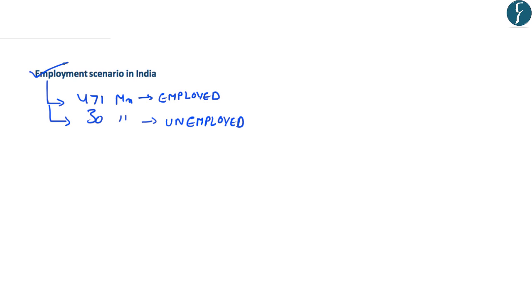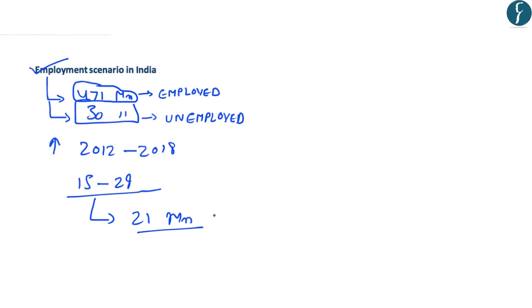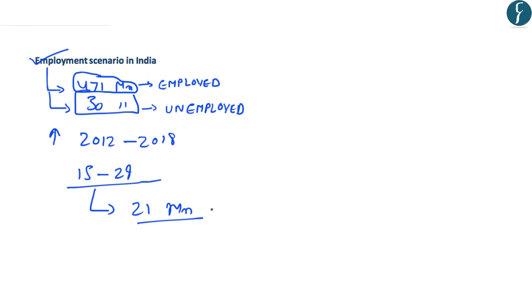According to various surveys and estimates, about 471 million people are employed in India while the unemployment stands at about 30 million people. And according to the author, the unemployment in India has actually increased after the year 2012 till the year 2018. As far as the age group which is facing the major problem of unemployment, it lies within the age group of 15 to 29. So the majority of unemployed people in India belong to the age group of 15 to 29. And these people account for about 21 million unemployed people out of the total 30 million unemployed people.